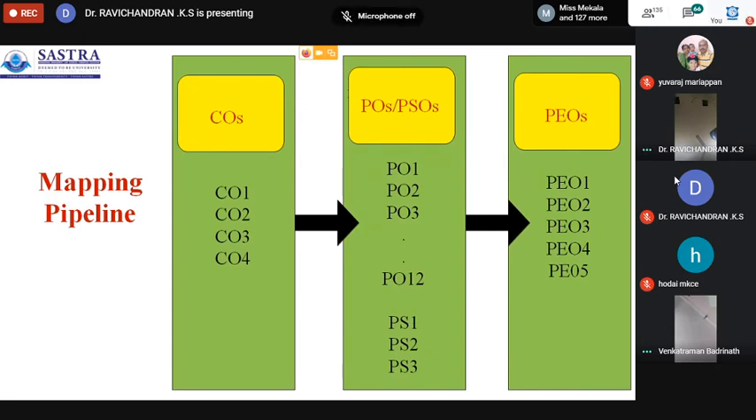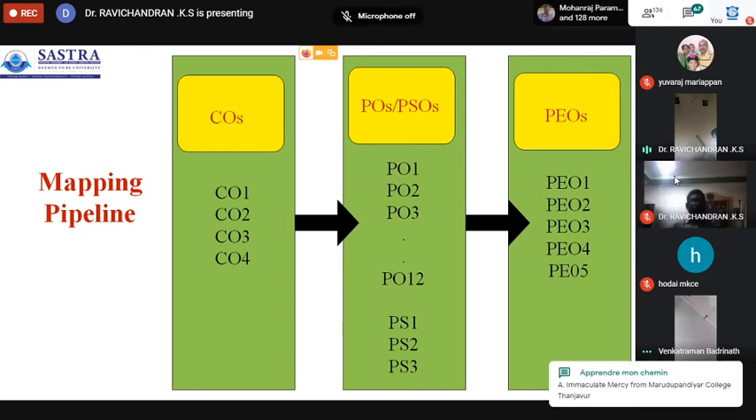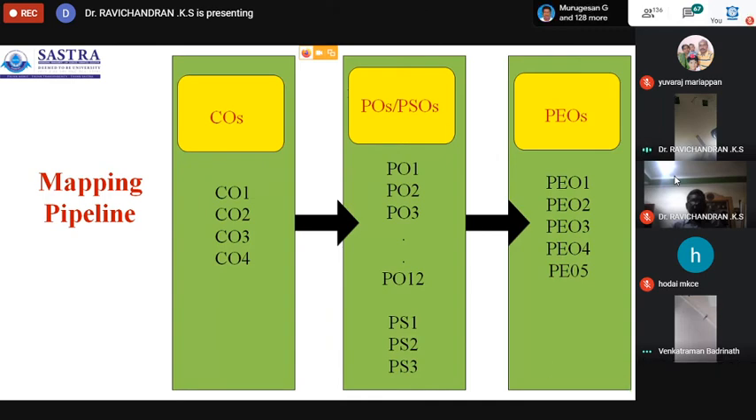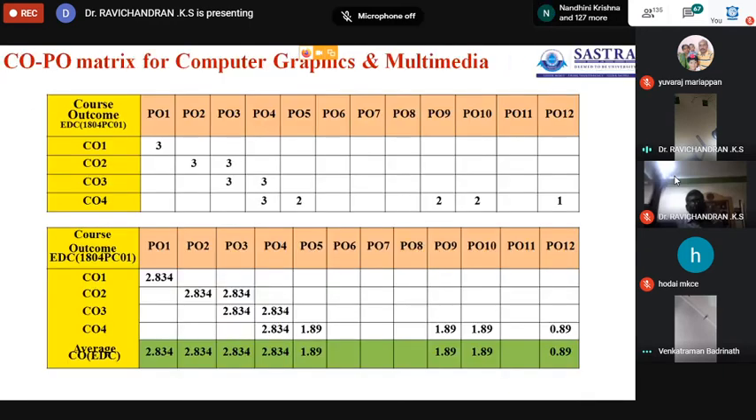Okay, now I am combining. This is the mapping: the course outcome is the lower level, and the program education outcome is the upper level. Then there is a mapping pipeline. This will link with program objectives. So all course outcomes are addressed partially or fully to the program objectives and the program education objectives. Then I will tell you the simple mechanism for checking whether my course objectives address the program objectives or not.